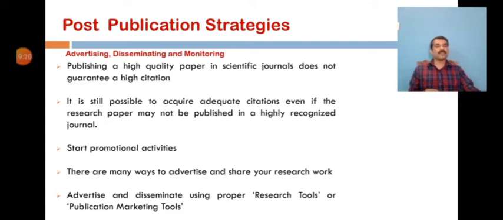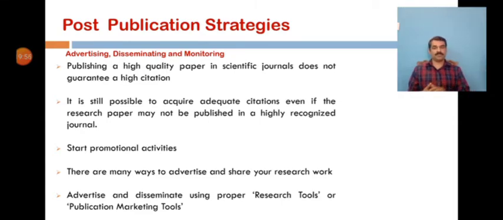As a researcher or author of your own publication, you are the best person to promote your work for better visibility rather than the editors or publisher. The author or researcher is always the better person to promote your own work. Hence you should know what tools and techniques can promote your research findings and maximize research impact and visibility. So let us see a few important research tools or publication marketing tools which are helpful in advertising and disseminating your scholarly publications for optimal visibility.